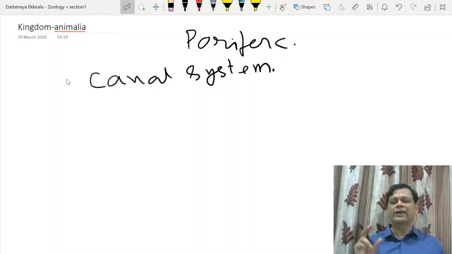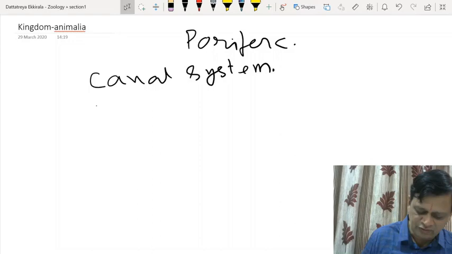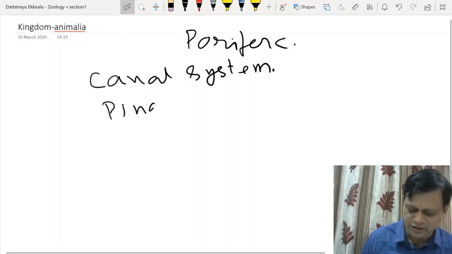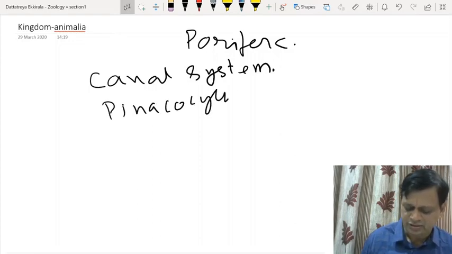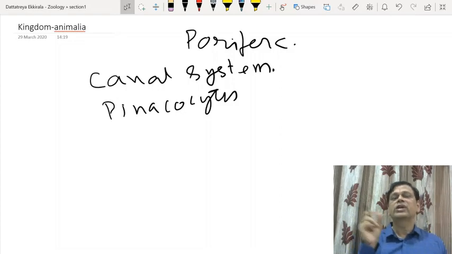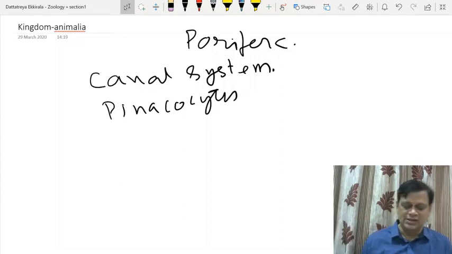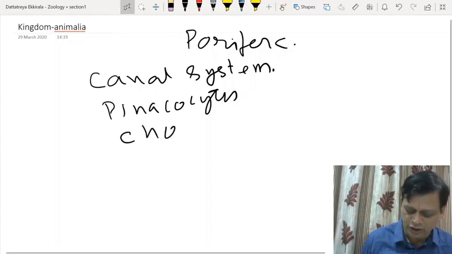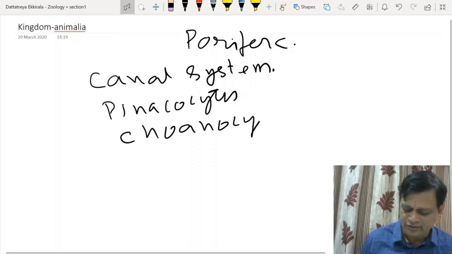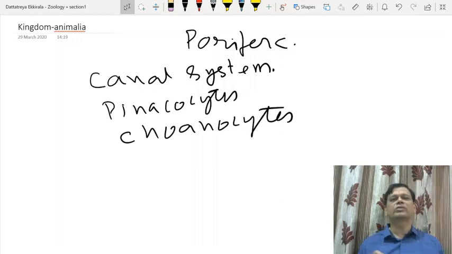They have different cells: flat cells called pinacocytes on the surface, and on the inside of the body cavity flagellated cells called choanocytes.